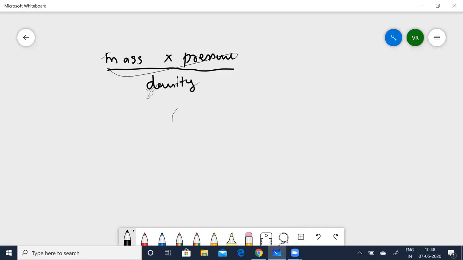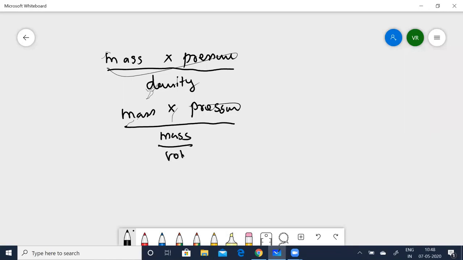Now density is nothing but mass per unit volume. So I'll write mass into pressure divided by mass per unit volume. So mass and mass will get cancelled. So this now goes here: pressure into volume. Okay. Pressure into volume.